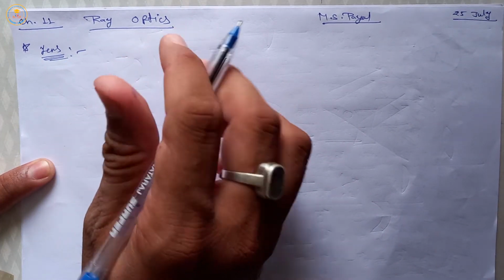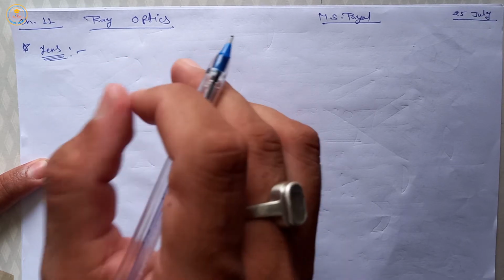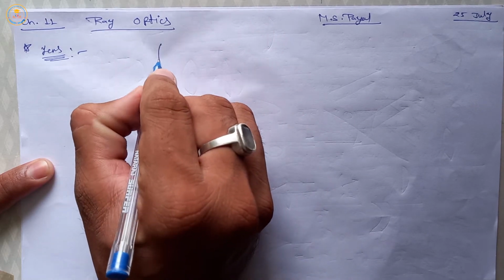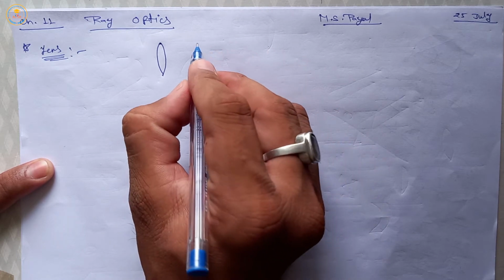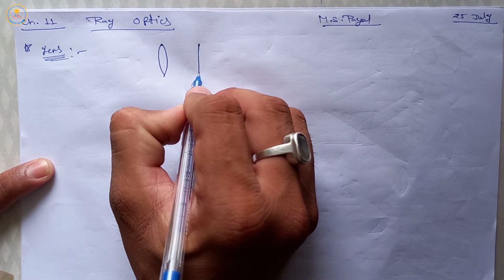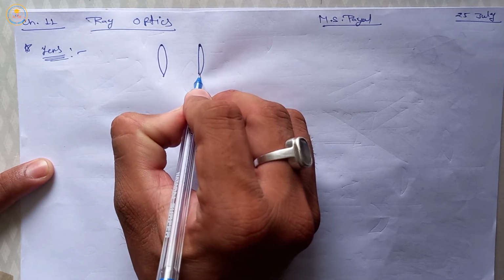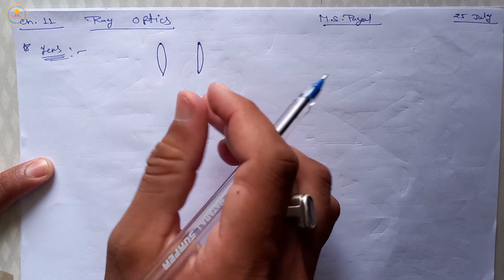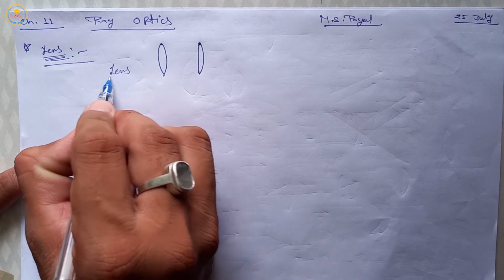It means a homogeneous transparent medium which is made of two spherical surfaces like this, or one is plane surface and other is a spherical surface. Then this type of arrangement is called lens.